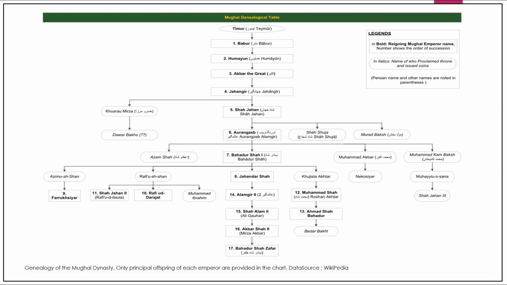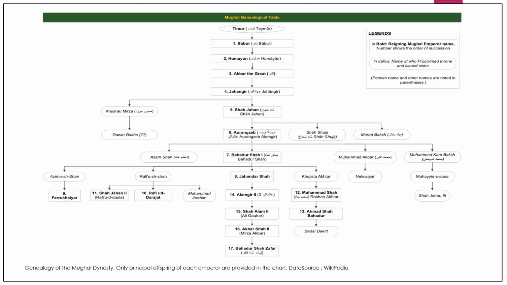Now this is the image showing the Mughal genealogical table. You can see there is the Timur line, then there is Babur, Humayun, Akbar the Great, Jahangir. Then from Jahangir there were Khusro Mirza and Dawar Bakhsh, and Shah Jahan. Then from Shah Jahan was Aurangzeb. Shah Jahan had three: Aurangzeb, Shah Shuja, and Murad Bakhsh.